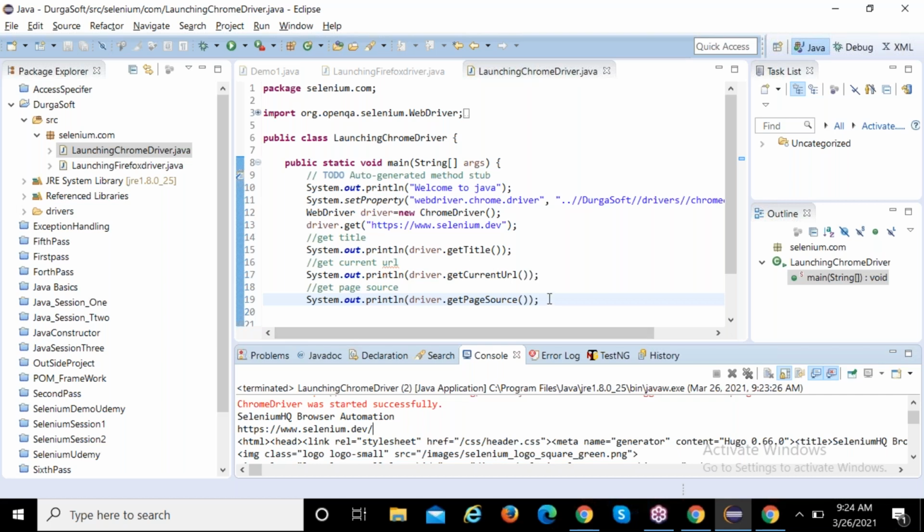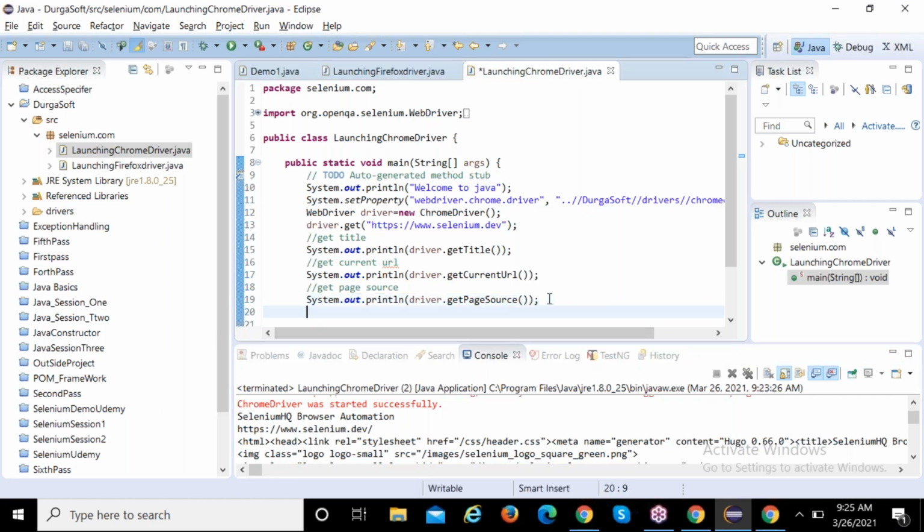And one more interview question is very, very important. No doubt at all, definitely they will ask you this question. You can note it on notepad also: what is the difference between close and quit? Now I want to see the browser is not closing, right? After executing, your browser is not closing. If you see down below, the browser is still open.